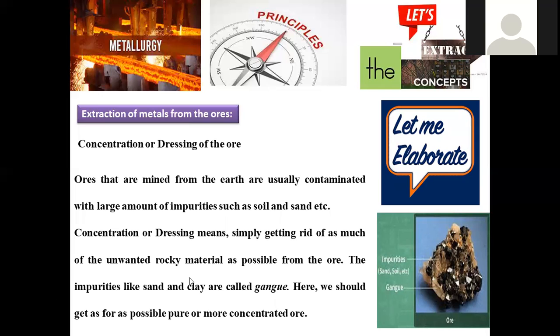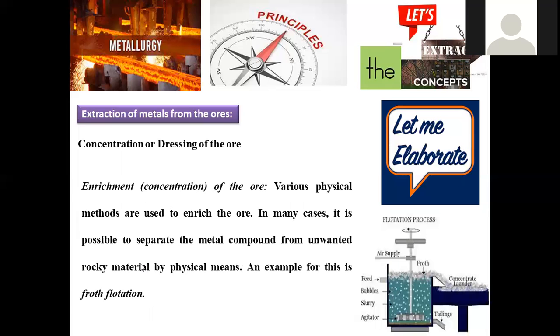So here we can say sand or clay particles which are present around the metal are said to be gangue particles, and they should be removed in order to improve the percentage of metal compound in this. That is called concentration of ore. And next is about enrichment. Enrichment, again said to be a concentration only, by the process called froth flotation.